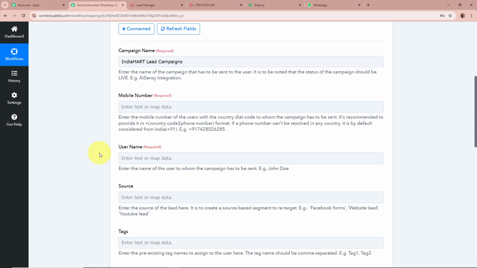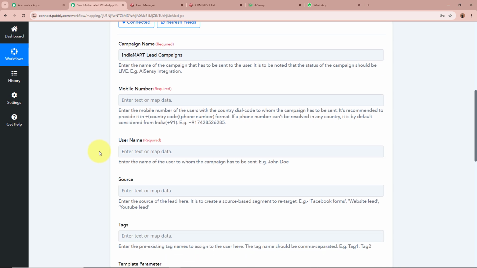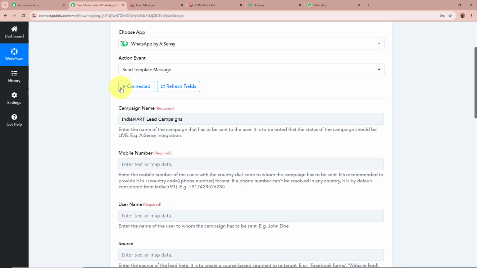After that, it is asking for the mobile number. On which mobile number do we want to send a WhatsApp message? As I want to send a WhatsApp message to the lead that is generated using IndiaMART, for the mobile number we are going to map the data. Mapping means inserting data from the previous step, so we're going to insert the data from the previous step of this workflow.